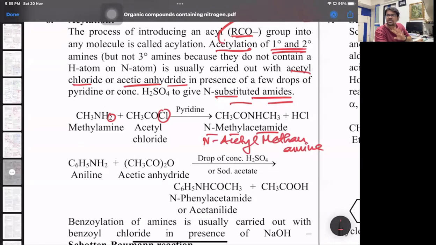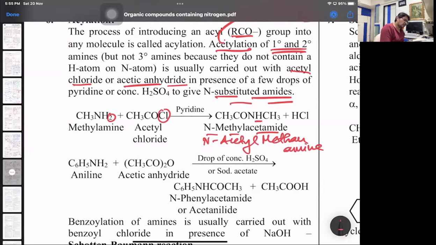Now the question is, there is still CH3NH, right? So still there is one more H, but that H will be in resonance with the carbonyl group. So primary amine, in spite of having two replaceable H, only undergoes one acetylation. Is this clear? So it only forms one product with acetylation. The second H is not replaceable due to resonance.